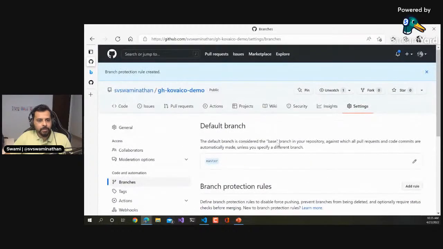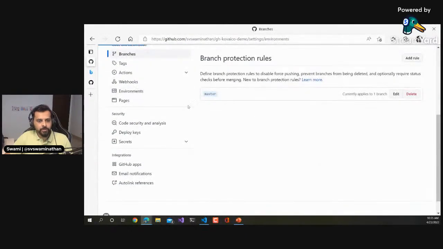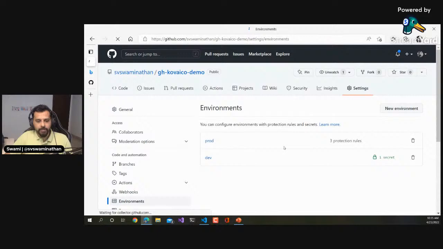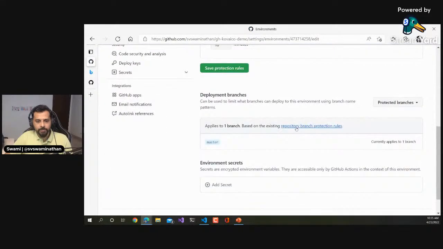Okay, so now you can go to environments, and then you can also see that you can apply this branch rule. Yeah, right, so it applies to one branch. The master branch rule is applied. So that means basically two things we are doing here. One is how we are going to get the changes into the master branch. That is one thing we have set up using the repository branch protection rules, right?